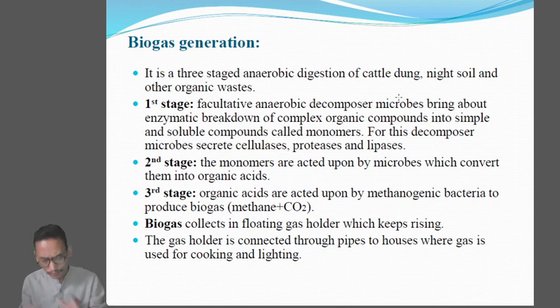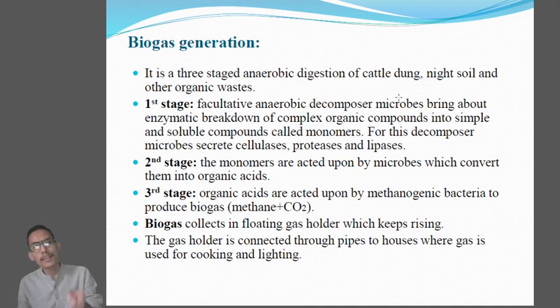Clear? Now the biogas that is formed will be collected in the floating gas holder which keeps on rising when the biogas keeps on accumulating or keeps on forming. Okay, the gas holder is connected through pipes to the houses where the gas is used for cooking and lighting purposes. The gas may also be used in running tube wells and in the production of electricity. Clear? So 5 cattle produce enough dung to supply cooking gas for a family of 4 to 5 persons.